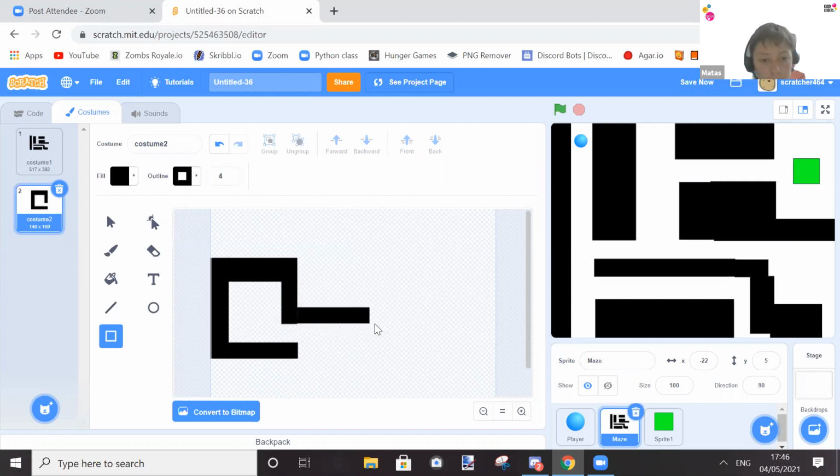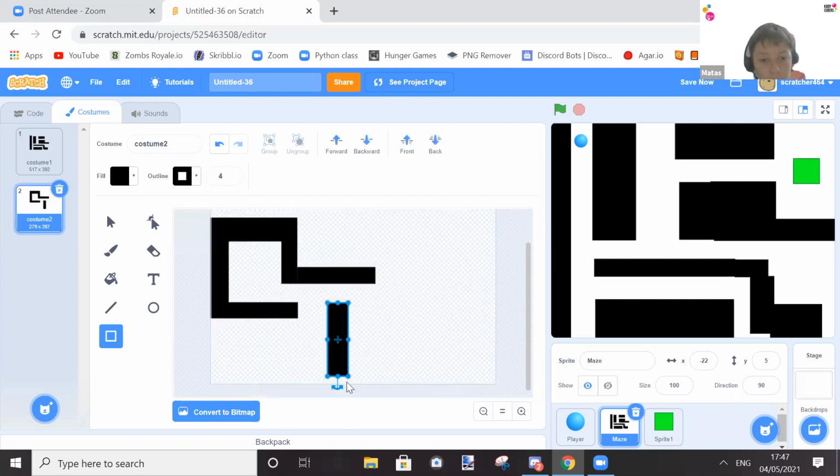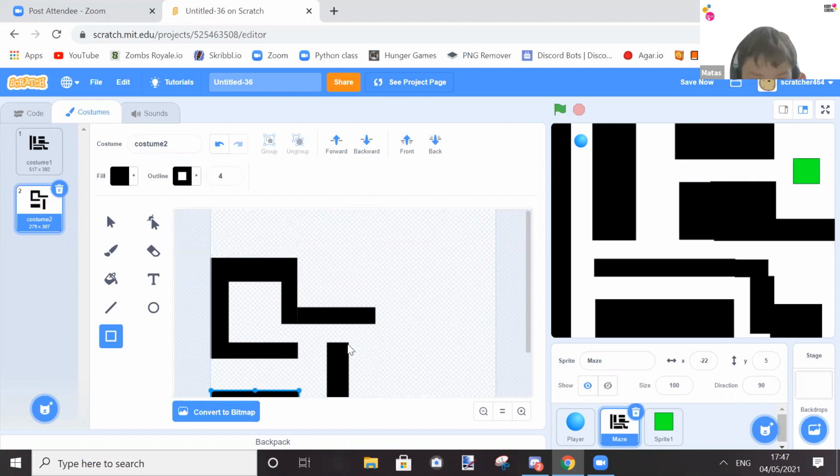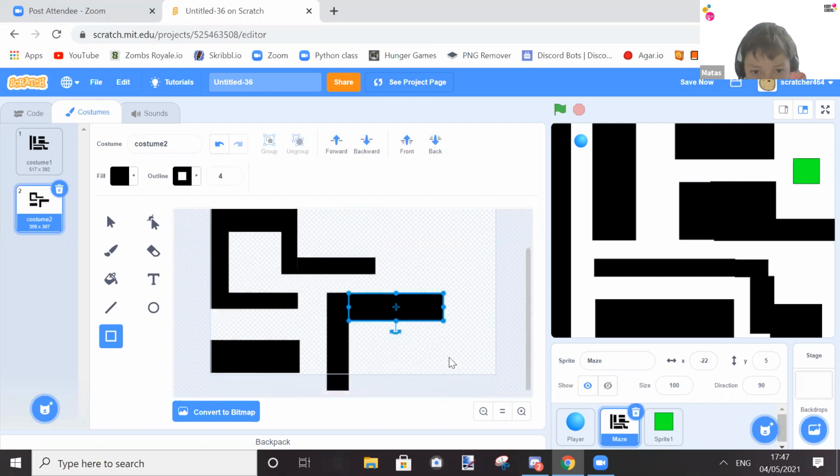So we're gonna put a line here, maybe a line here. And then we can also make an area over here. So draw there. And let's make the ending over here.